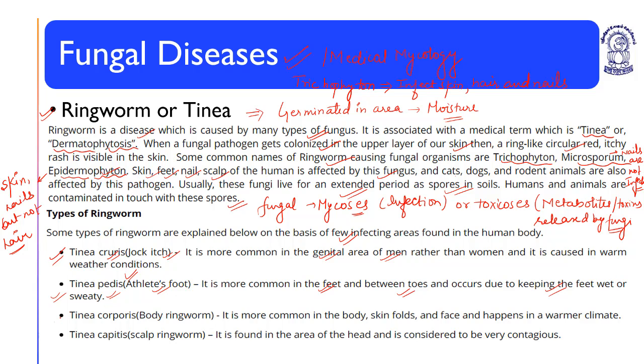Tinea corporis, body ringworm, is more common in the body, skin folds, and face, and happens in warmer climate. Tinea capitis, scalp ringworm, is found in the area of the head and is considered to be very contagious. So Tinea cruris, jock itch; Tinea pedis, athlete's foot; Tinea corporis, body ringworm; and Tinea capitis, scalp ringworm. Scalp ringworm is very contagious. Body ringworm is found in skin folds, body, face, in warmer climate.